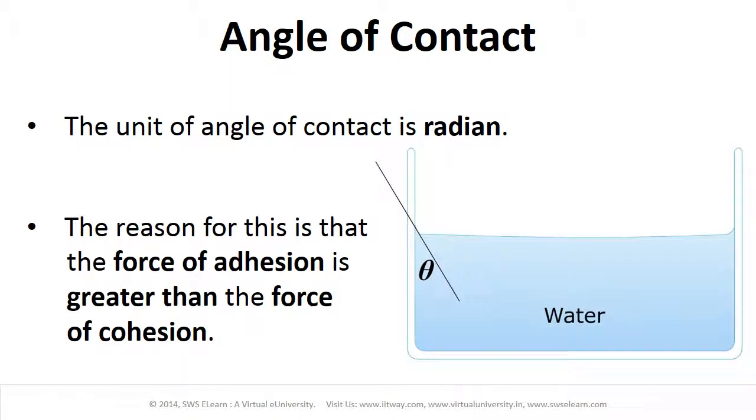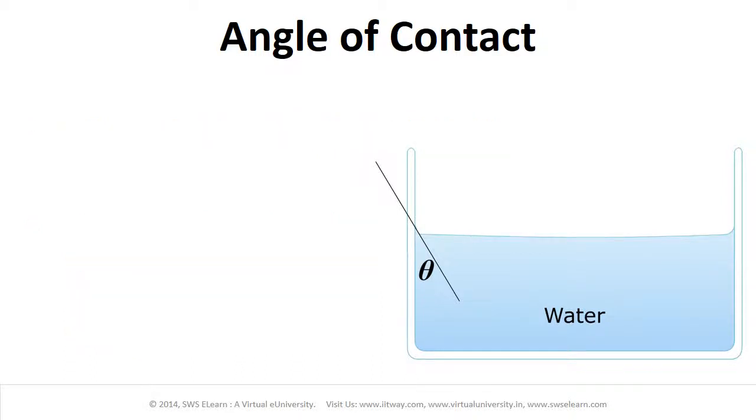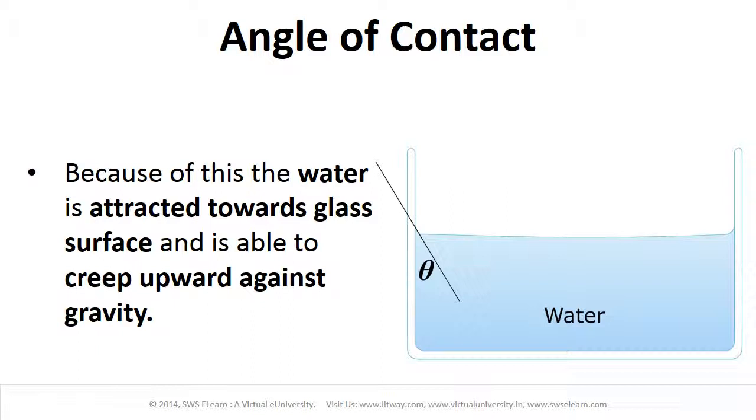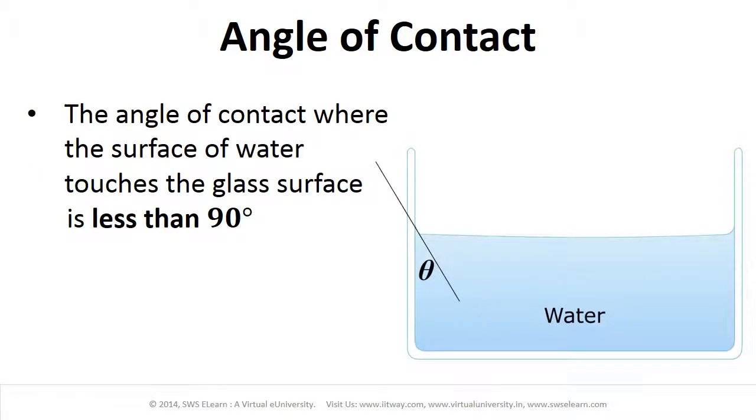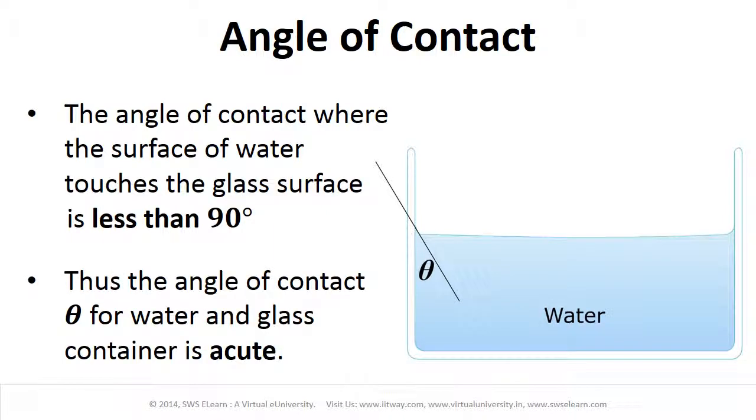The reason for this is that the force of adhesion is greater than the force of cohesion. Because of this, the water is attracted towards the glass surface and is able to creep upward against gravity. The angle of contact where the surface of water touches the glass surface is less than 90 degrees as shown in the figure. Thus, the angle of contact theta for water and glass container is acute.